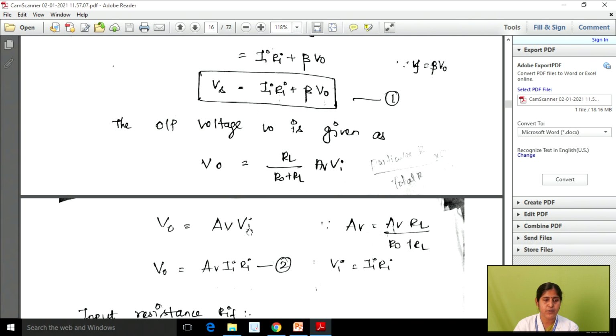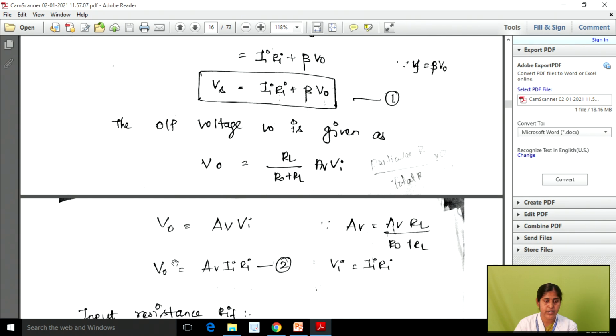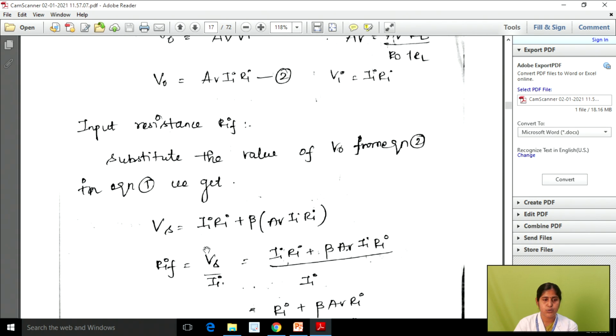Now in general, what is Vi? Vi is equal to Ia into Ri. So we can substitute that value in the above expression. Finally we get Vo equal to Av into Ia Ri. So note down this equation number 2. Now we know the value of Vo, so we can substitute equation number 2 in equation number 1. So we get Vs equal to Ia Ri plus beta into Av into Ia Ri.